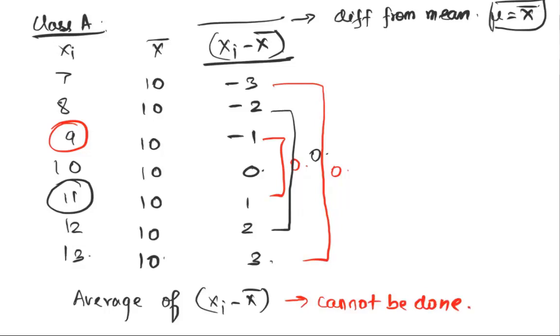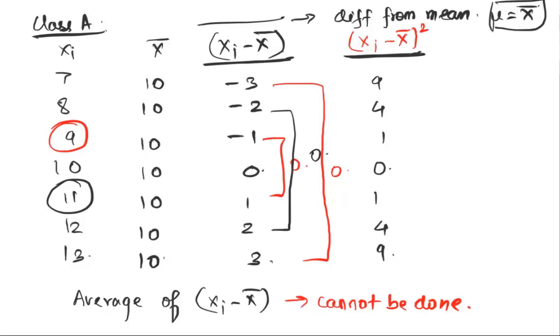Now people were trying to solve this problem: how to solve the problem where these positive and negative differences are normalizing each other out. That brought them to an interesting idea and a mathematical trick, where they said let's not look at it like this. Let's do xi minus x bar whole square. Let's square every number. What that will do is give me a new distribution, which is 9, 4, 1, 0, 1, 4, and 9. Now we've created a new index to study difference from mean. Right now, we're using xi minus x bar, which is straightforward, which comes to our head directly. Now, we've slightly altered it. We're looking at the square of that number.